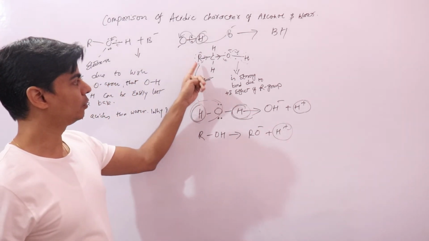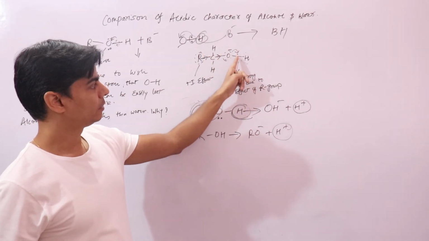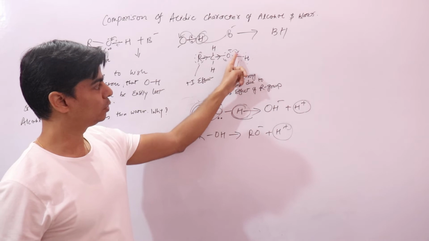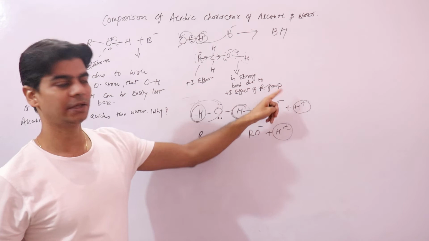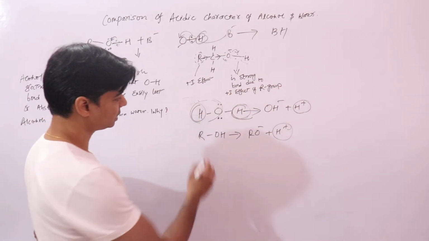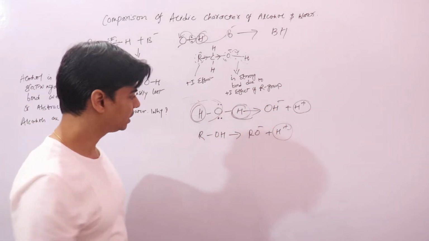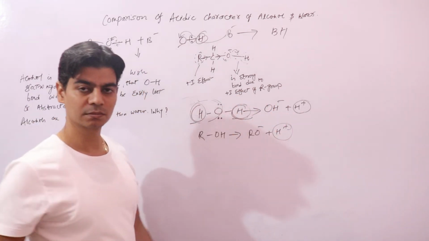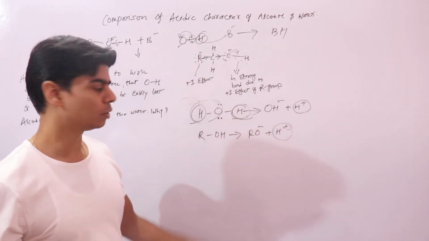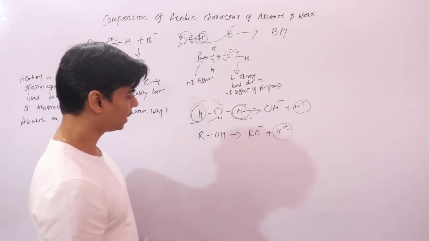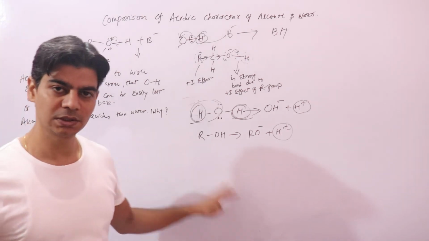Because of the plus I effect of the alkyl group, which will release electrons towards the oxygen atom and shift this bond pair towards the hydrogen atom. This OH bond will become a strong bond due to the plus I effect of the R group, and there is no such plus I effect in case of water. So water is a stronger acid because there is no plus I effect in water, so this proton can be easily lost. The more easily a proton can be lost, the stronger is the acid. So that is why water is a stronger acid compared to alcohols. I hope this is clear.